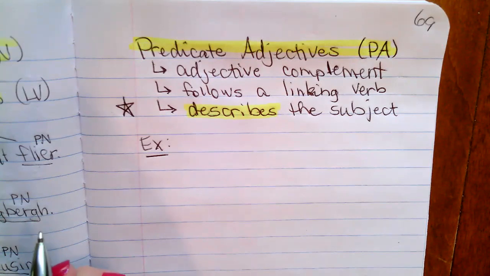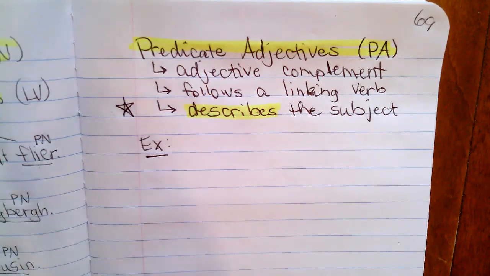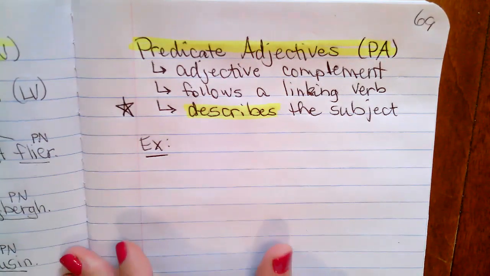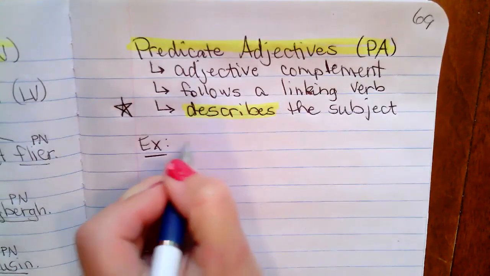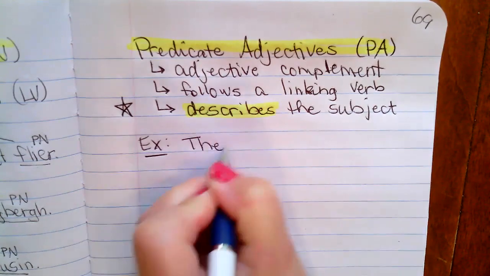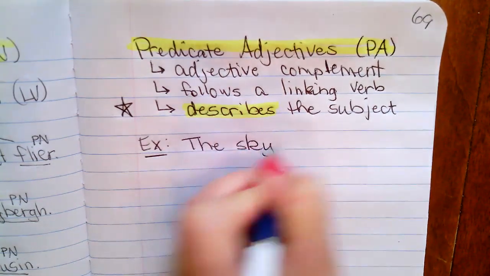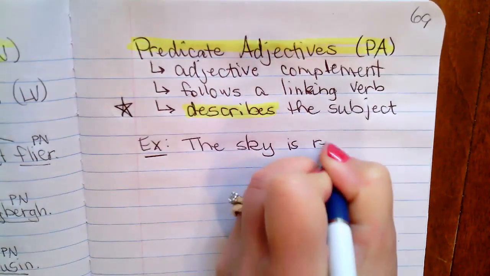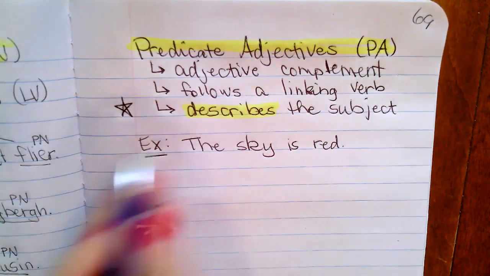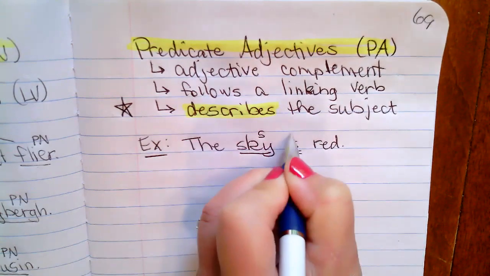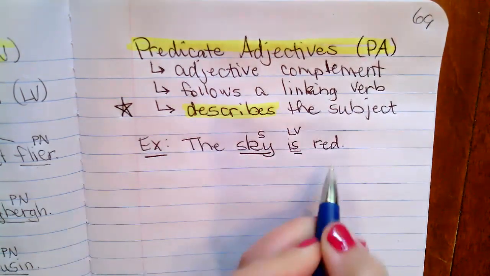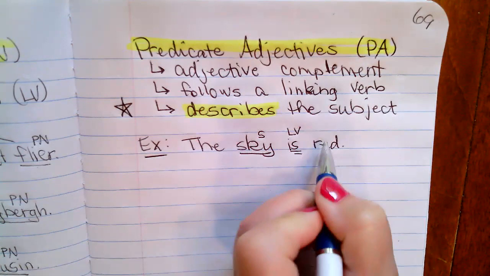Okay, now, if you've ever been at the beach at sunset, or maybe sometimes at sunrise, sometimes the sky is just so beautiful and red looking. Okay, so we're going to use the sentence, the sky is red. Okay, so sky is our subject, is our linking verb, red is an adjective.